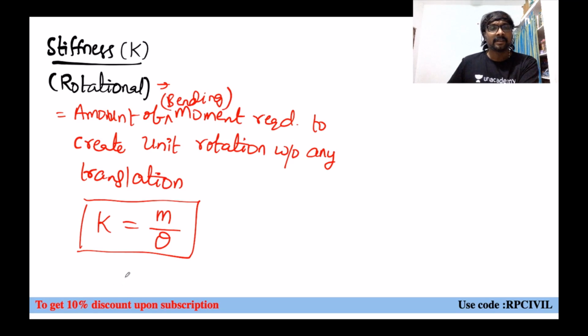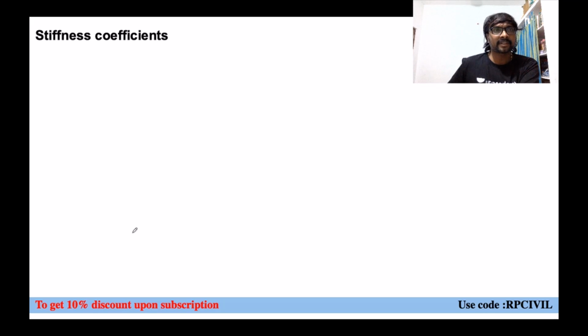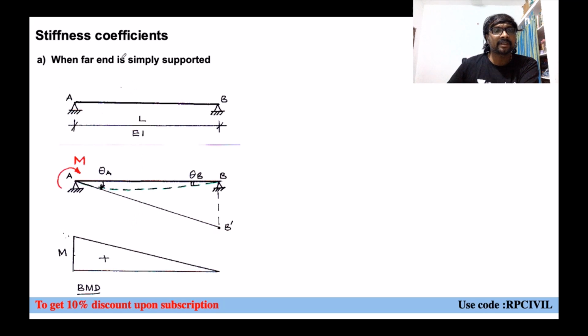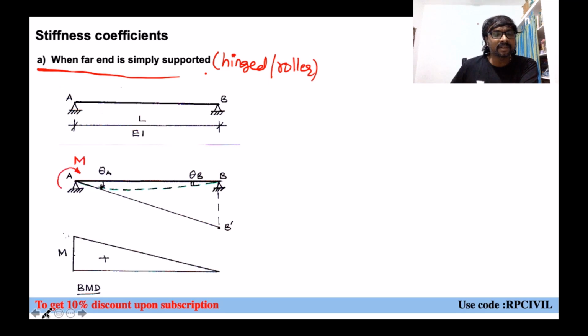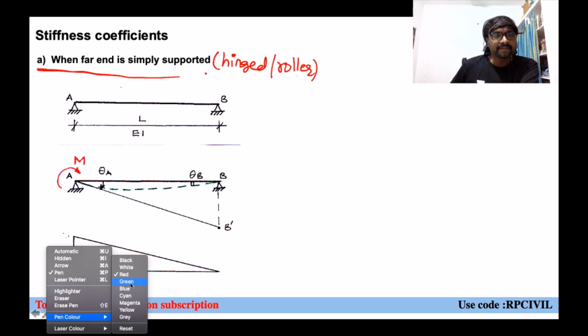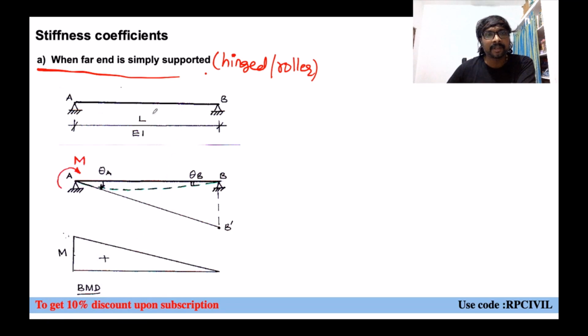Like that. And now, first case, the stiffness coefficient when far end is simply supported, when far end is what? Hinged or roller, you can say. When roller is also there, same thing. When far end is roller or hinged, what will happen? Here at this A, just for an example, we are applying a moment M, right?